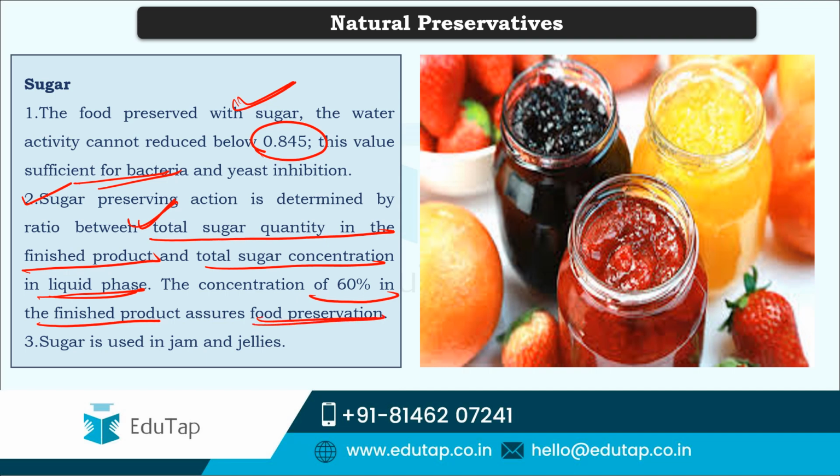That is, the jams and jellies, whatever is there, has some TSS, total soluble sugar. So that should be at a particular percentage that needs to be maintained, so that they have good shelf life. Either jams or jellies or squashes, all these need to maintain total soluble sugars at a particular percentage. So for the finished product, a concentration of 60% assures good food preservation.